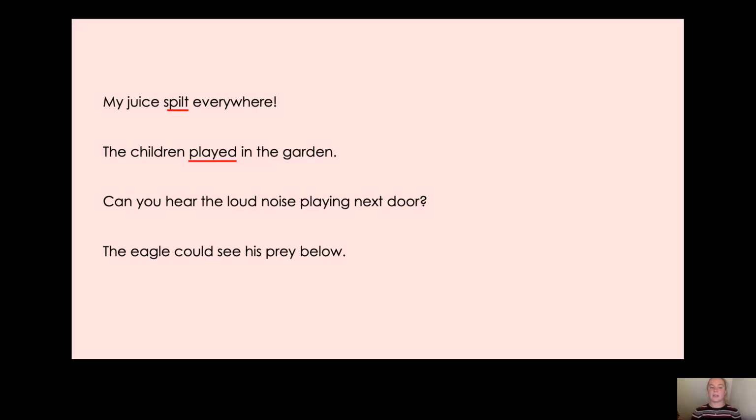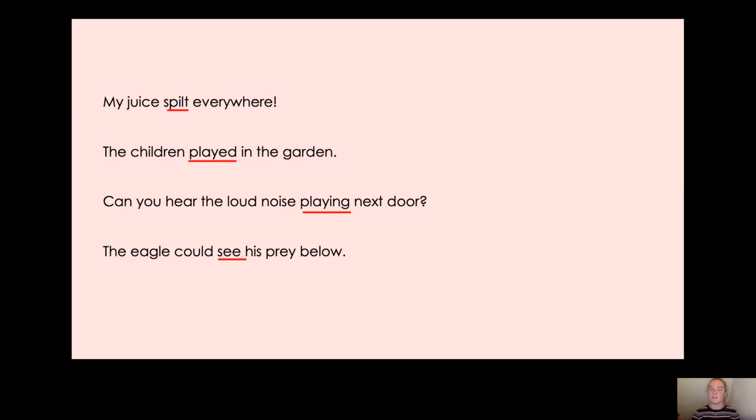Now, next, can you hear the loud noise playing? Now, there's 2 verbs in this one, but we need to concentrate on one of the verbs, which is playing. Then we have the eagle could see his prey below. So where's the verb? Well, yes, it's see, isn't it? Now, what I'd like you to do is pause the video, and now we found the verbs, see if you can find the adverbs of place.